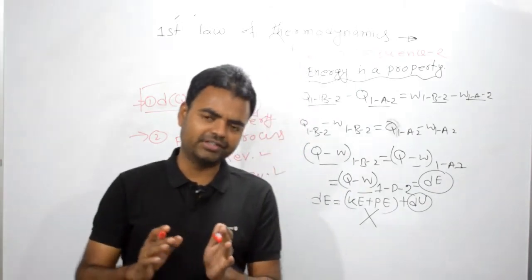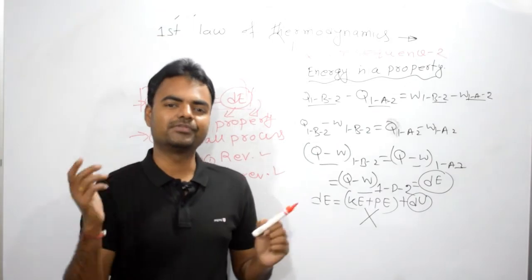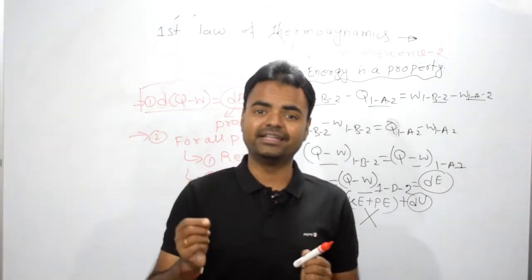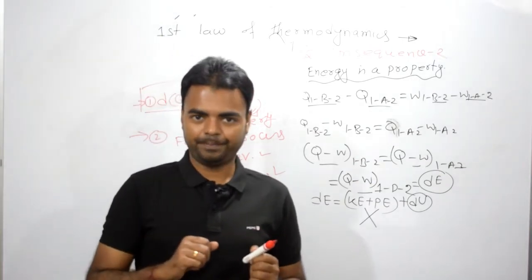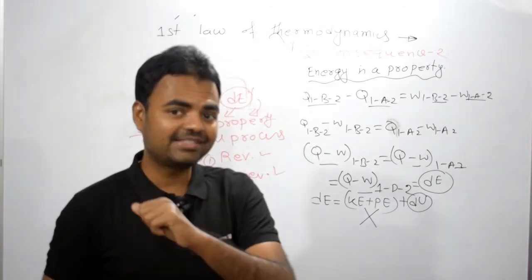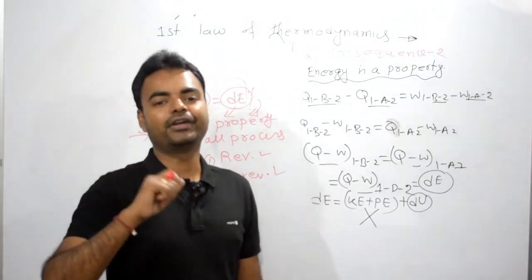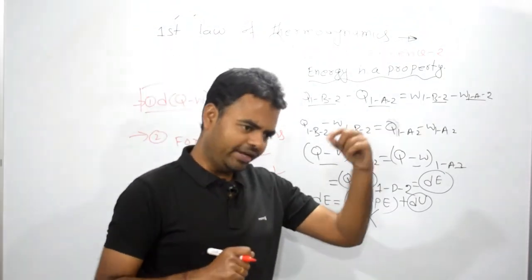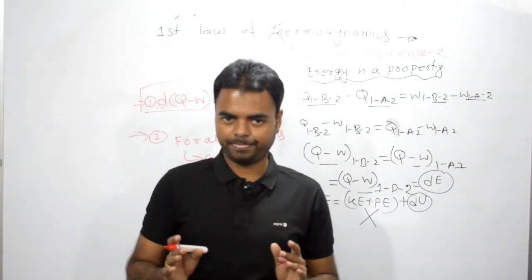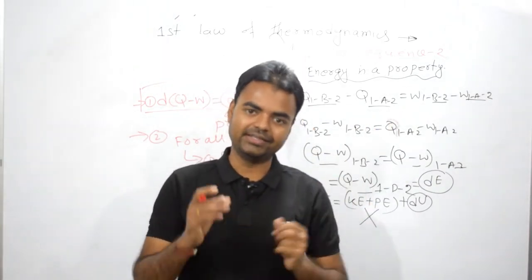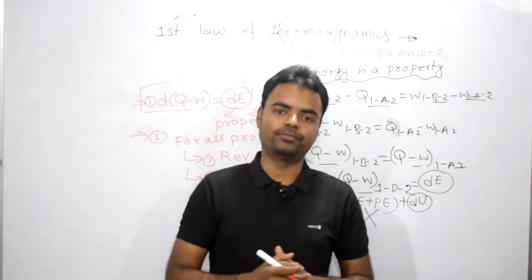But if we go further into types of properties, there are two types. One is intensive property, another one is what? Extensive property. So energy is an extensive property, E for energy. By definition, anything which depends on mass is known as an extensive property.